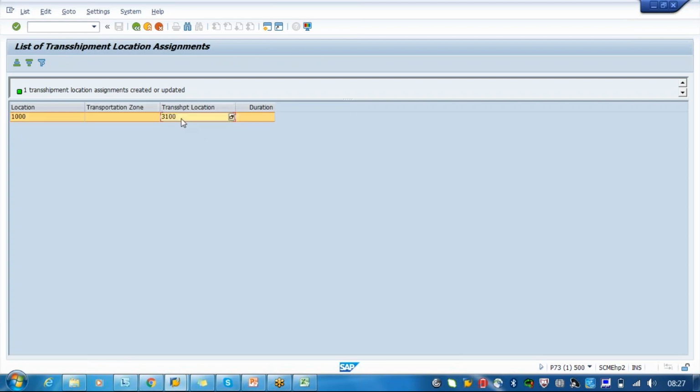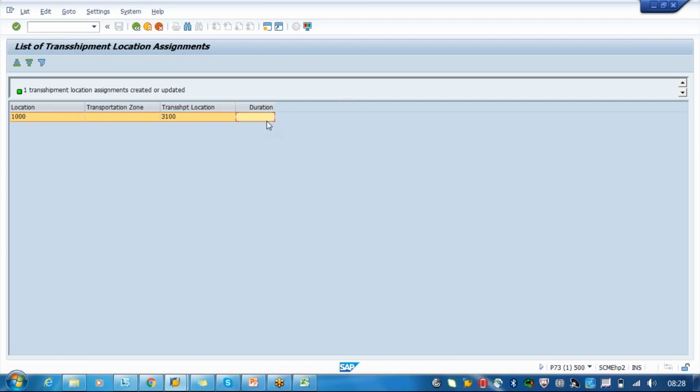Whatever you entered here will be considered as a transshipment location. So that means the goods are moving from 1000, the plant location. So 3100 is a port, assume it's a port. So at this port, it is unloaded from air, and it is again loaded into the ocean. Only this assignment is required, that's all.